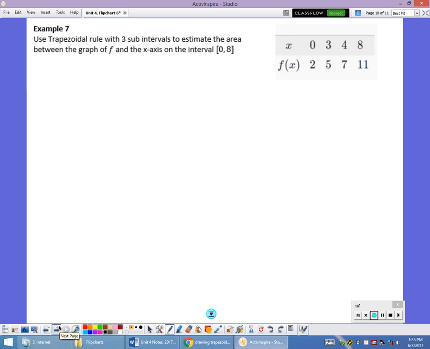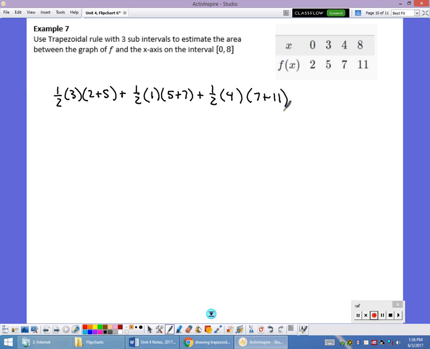Now in this one, finally, delta x is not equal. Since delta x is not equal, I'm going to use a trapezoidal sum, and I'm going to use 3 subintervals. So I just find the area of each trapezoid individually. It's going to be 1/2. Now delta x is the height, so that's going to be 3, times the sum of the bases, which would be 2 plus 5. And then the next one would be 1/2. The next trapezoid between 3 and 4, so the height is 1. The sum of the bases is 5 plus 7. And then plus 1/2. The delta x would be 4. And then the sum of the bases would be 7 plus 11. Again, just crunching numbers, calculating it out, and I got 52.5.